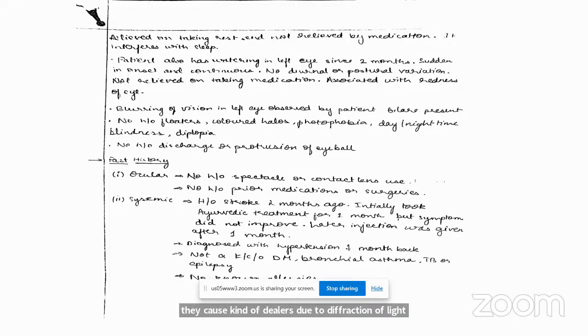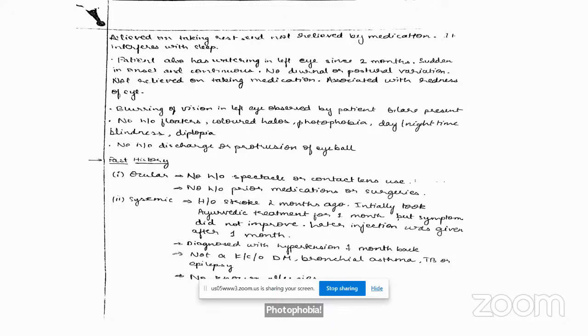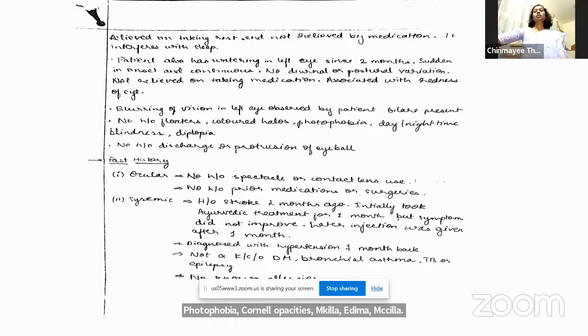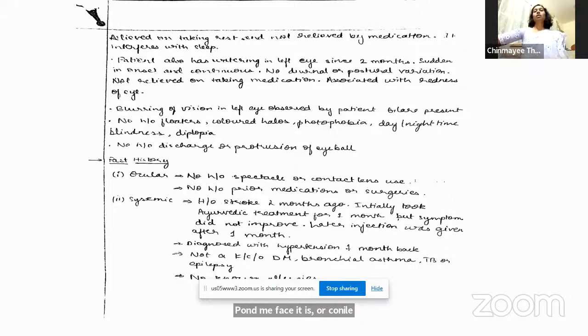Okay. So what are the causes of photophobia? Photophobia: corneal opacities, macular edema. Corneal opacities or corneal acute lesions, okay? Anything where the epithelium is absent. Okay. Yes, ma'am. Fine. Day-night blindness, diplopia and all, not very relevant for the case.